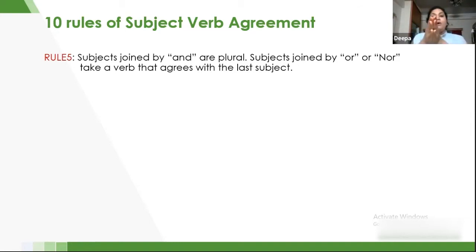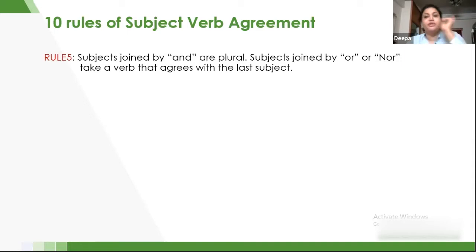First thing is you are putting the singular noun first. Next, you have a plural noun, and you are using a verb that matches with this plural. Whenever you have a singular noun and a plural noun, you have to use a plural verb. And when you write a sentence like this, pushing the singular noun forward and then the plural noun, the usage becomes better or easier. Okay, so that's about this rule. Let's go to the next rule.